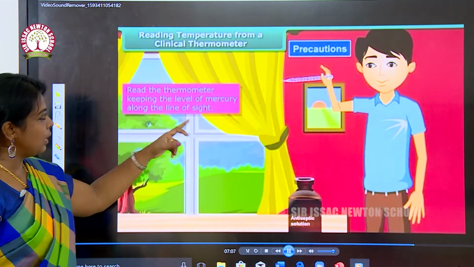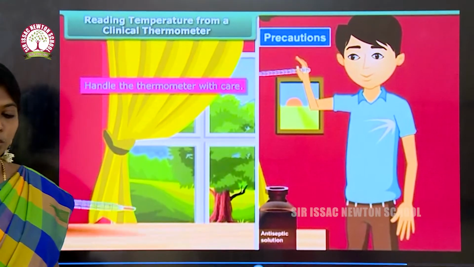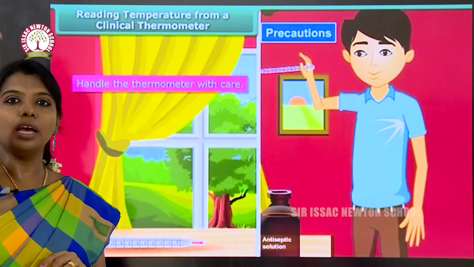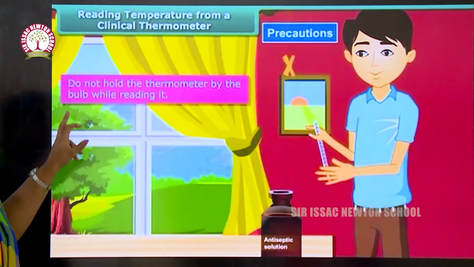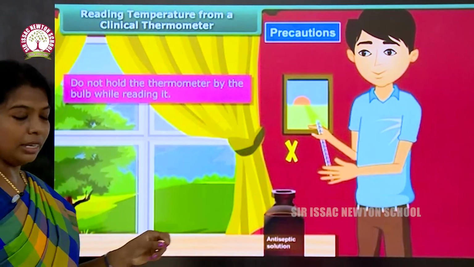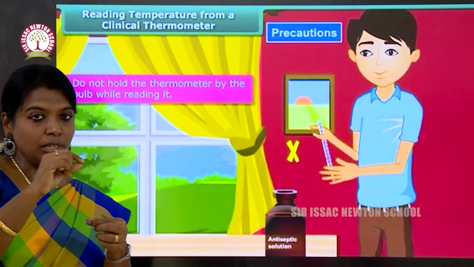Read the thermometer keeping the level of the mercury along the side. We have to keep it along our eyesight. It should not be down or up. We have to keep it near our eyesight. Do not hold the thermometer by the bulb while reading it. It should not be touching the bulb. We should not touch the bulb while using the thermometer.